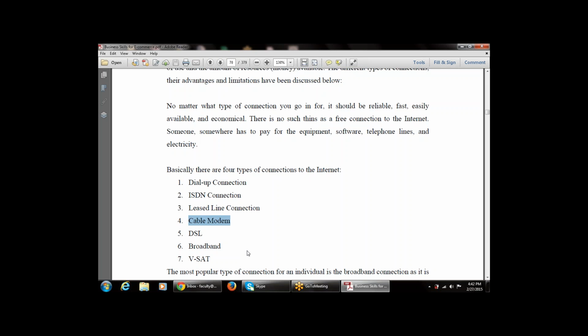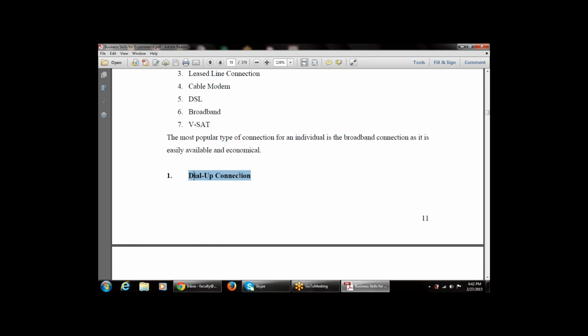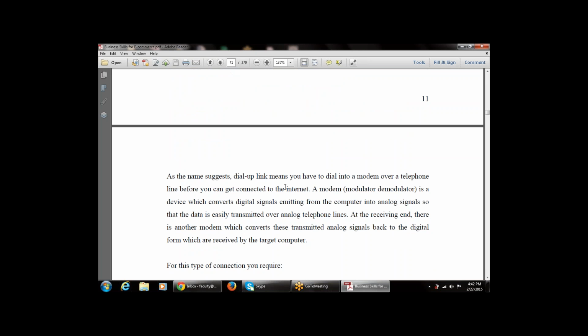So first is the dial-up connection. As the name suggests, dial-up links mean you have to dial into the modem over a telephone line before you get connected to the internet. First of all, we have to connect to the modem. A modem is a device that is installed between the telephone line and the internet, and it acts as a mediator between these.